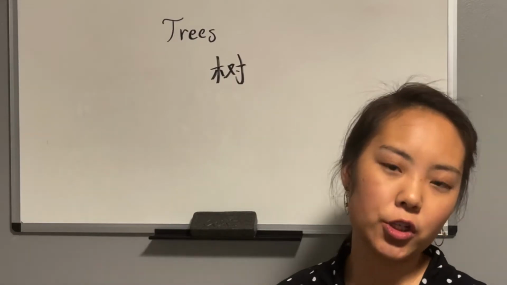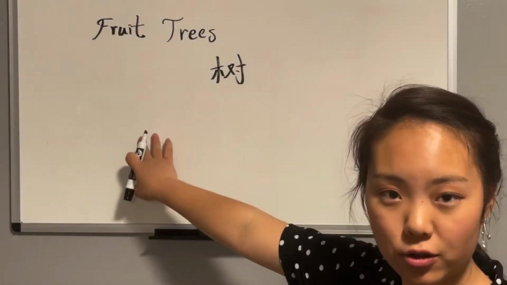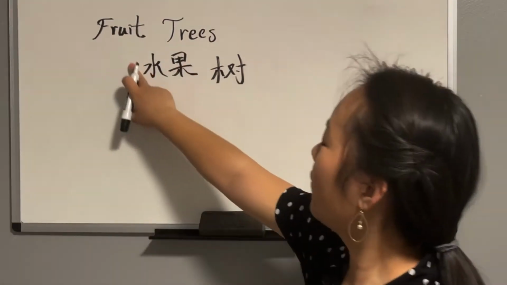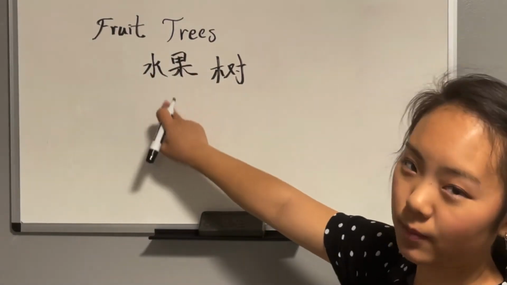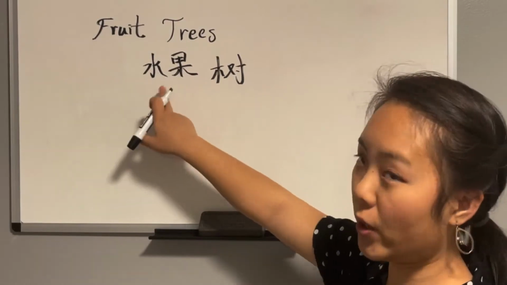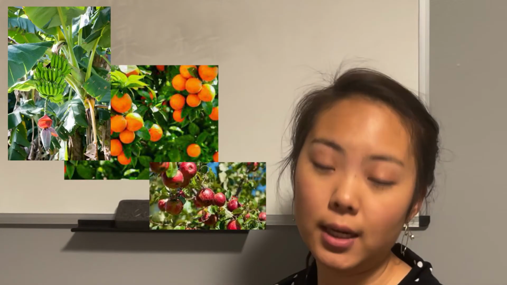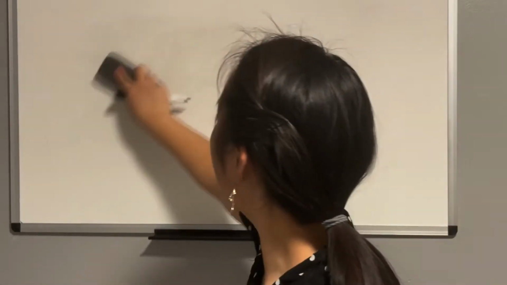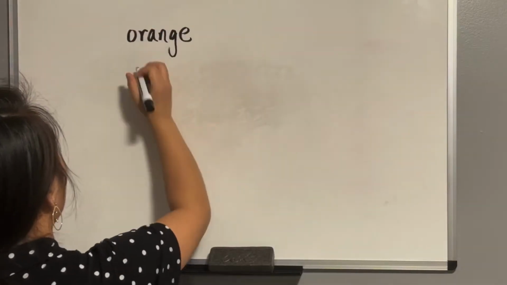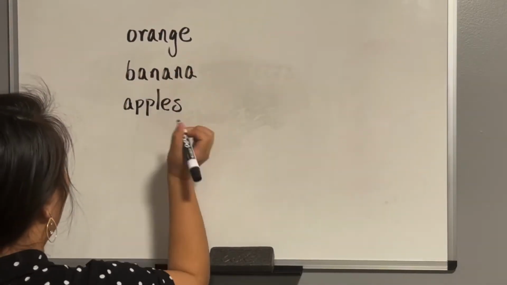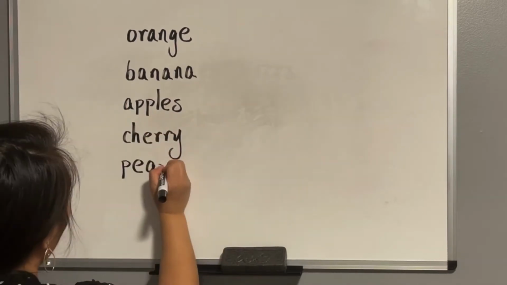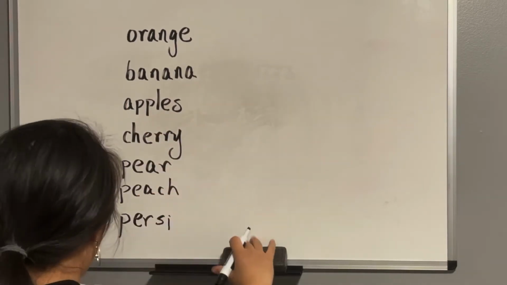We're going to start with fruit trees. Fruit is 水果, so that will be 水果树. Trees, 树. 水果树. The types of trees out there are orange trees, apple trees, banana trees, pear trees, cherry trees, persimmon trees. I'll write the types of trees on the board. The fruit trees are orange, banana, apples, cherry, pear, peach, and persimmon.